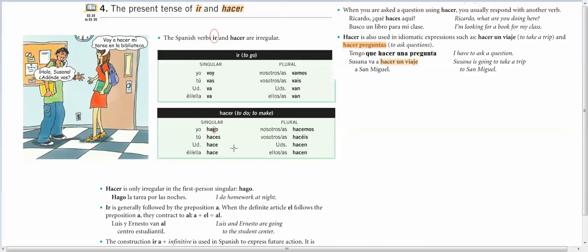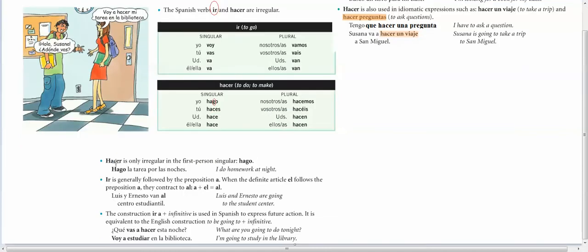So let's repeat it. It's hago, haces, hace, hacemos, haces, hacen. Okay, so down here they tell you that hacer is only irregular in the first person singular hago, which is what we just went over. So that's the only place that it's irregular, right here. Okay. Hago la tarea por las noches.